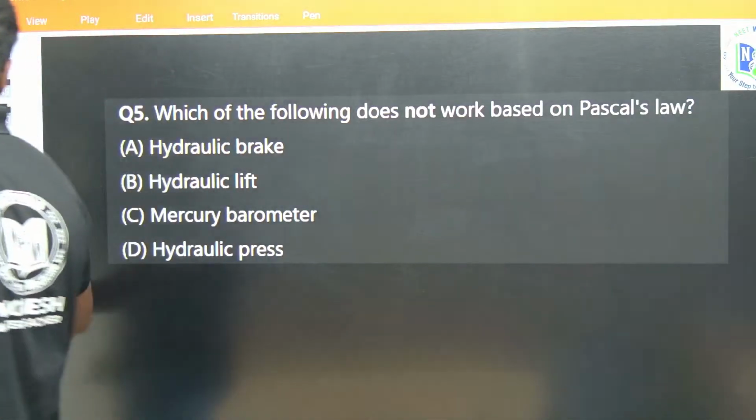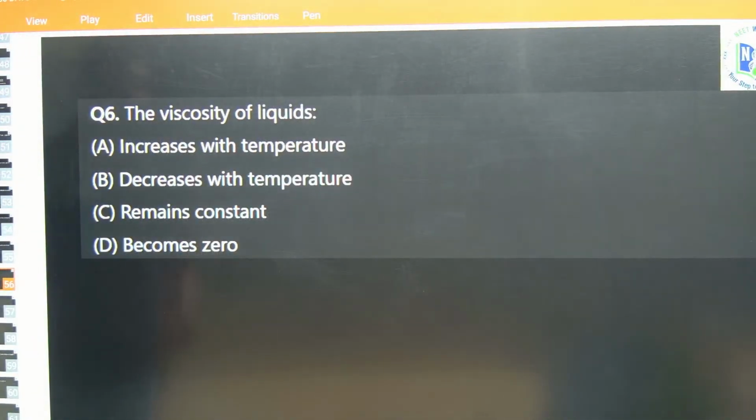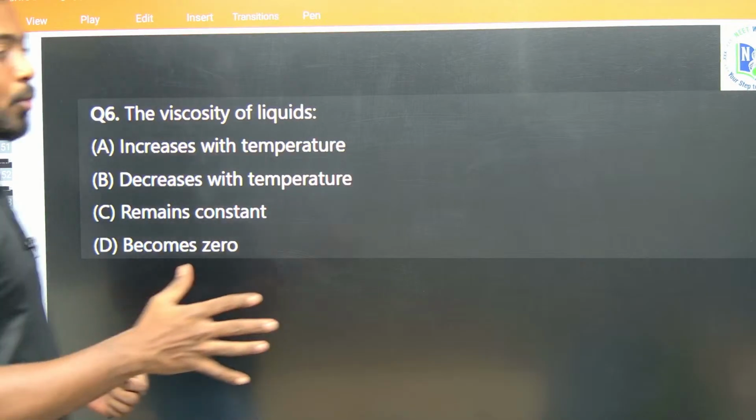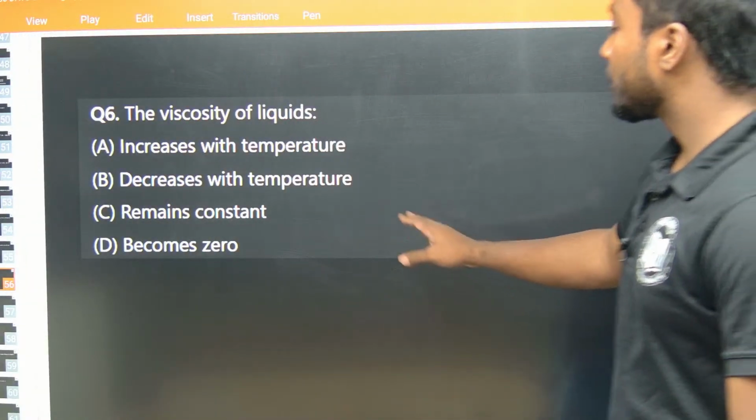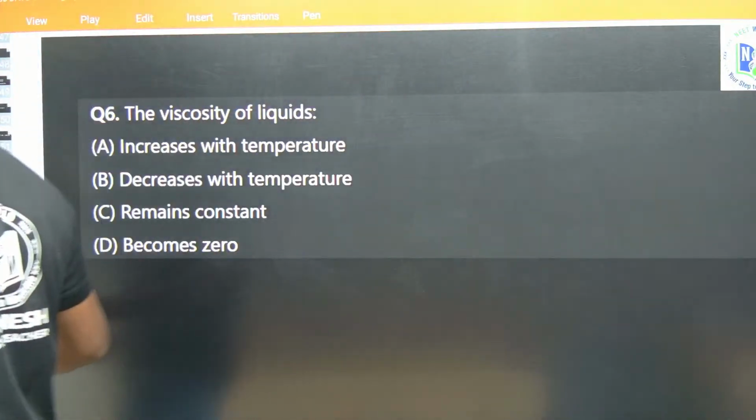The next question: the viscosity of a liquid increases with temperature, decreases with temperature, remains constant, becomes 0. Can you give the answer for this question? Yes, decreases with temperature, because the intermolecular force weakens, so it obviously decreases with temperature.